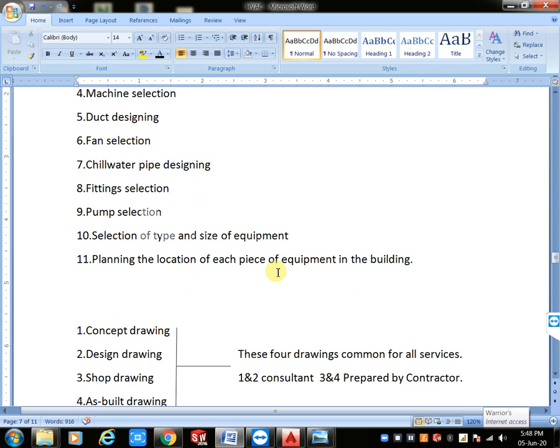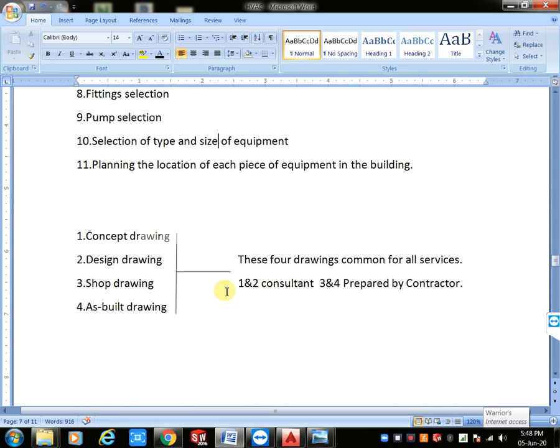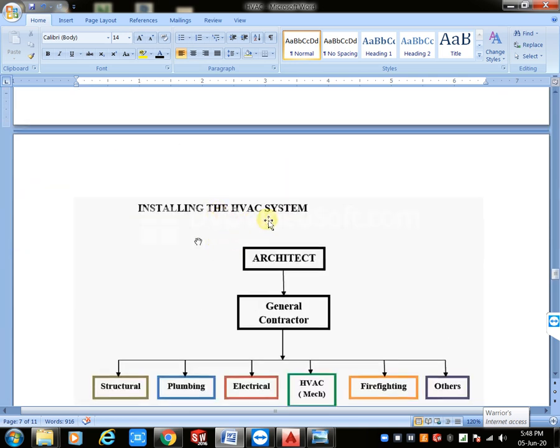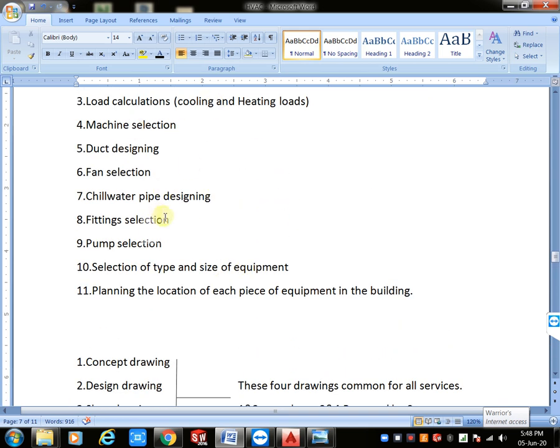Okay, next one, installing the HVAC system. For example, you completed the entire designing of the system. After designing you want to install in your building what you designed. Definitely we want to install it in our live site.